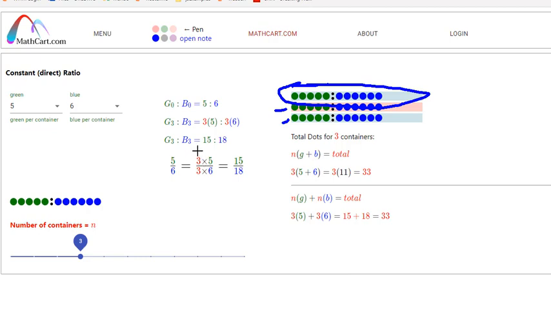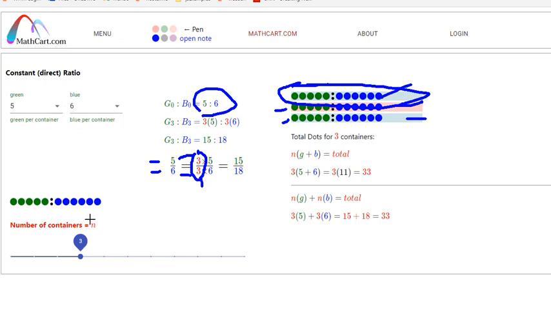And I'm always going to multiply the same number on the top of the ratio as on the bottom. So a lot of times when I do calculations, I want to rewrite this ratio as a fraction because it's very easy to do calculations with. So I can take this ratio of 5 to 6 and write it like this. If I multiply the top by 3, then I have to multiply the bottom by 3, because this 3 is how many containers we have. 1, 2, 3 containers.